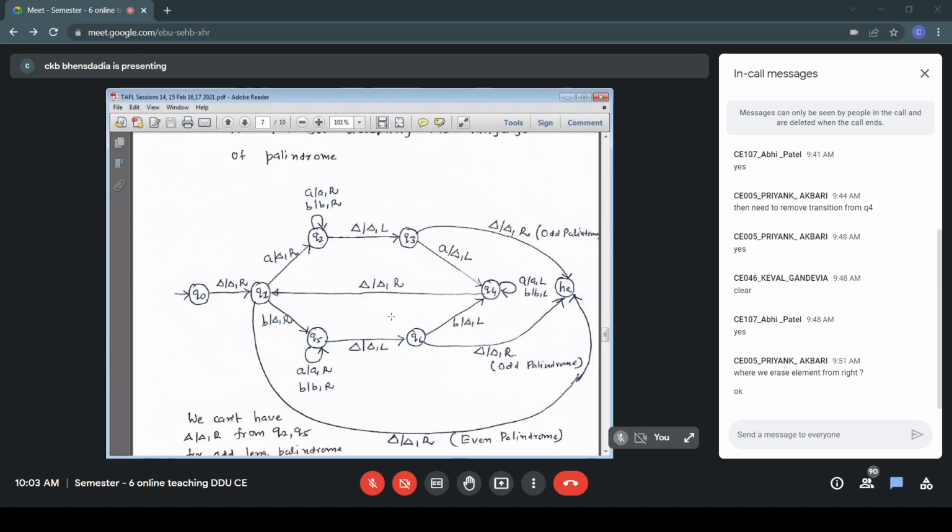The case of odd length palindrome. Input is an odd length palindrome. We have already handled the even length palindrome. Now, the third case of non-palindrome. Let us not discuss that.